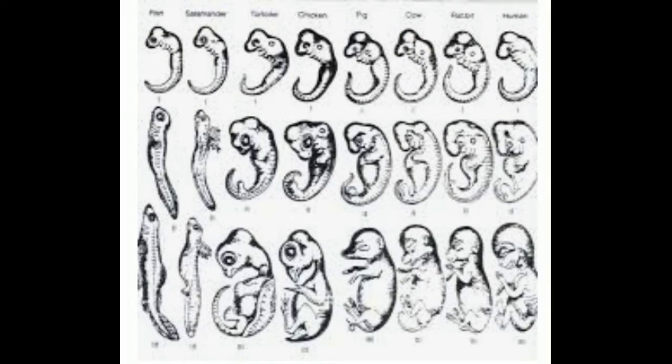See, these are the images of different embryos: fish, salamander, tortoise, chicken, pig, cow, rabbit, and the last one, man. So, there are 3 stages of development of embryo, 8 embryos.